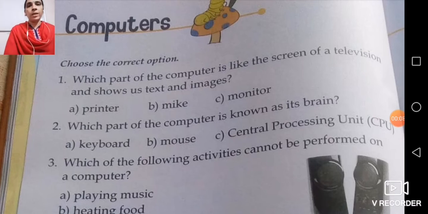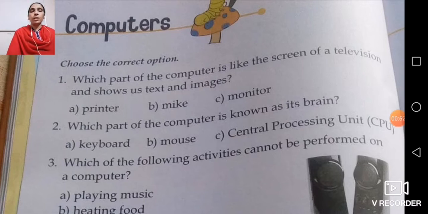Children, as you all are aware, we were doing revision of our GK book, and today we are going to do this page that is related to computers, and after that we are going to take the next page. So first of all, children, the introduction about computers that you have done in your computer class also. Who invented the computer, or who is known as the father of computer, that also you have done many times. I've told you also, Charles Babbage. Charles Babbage is known as the father of the computers.